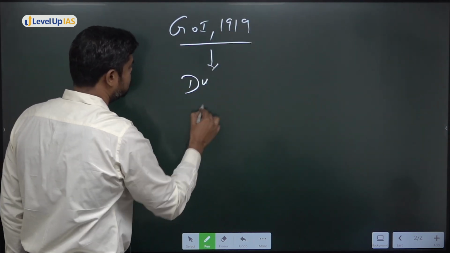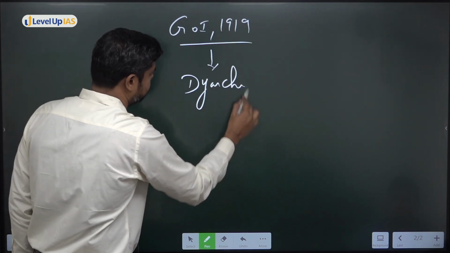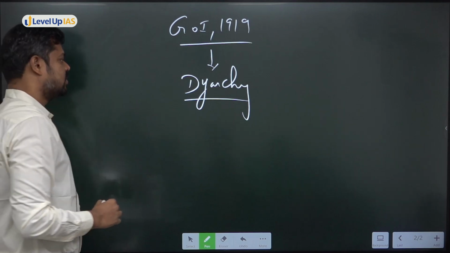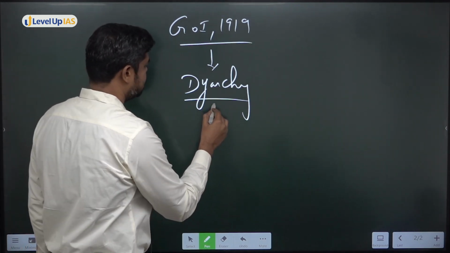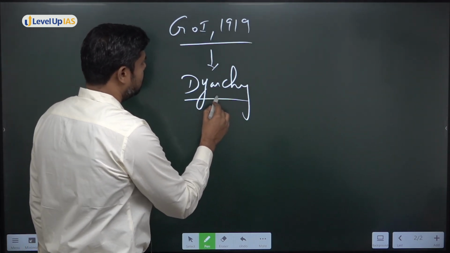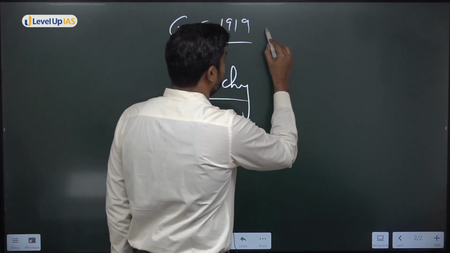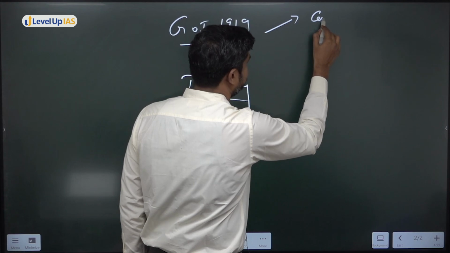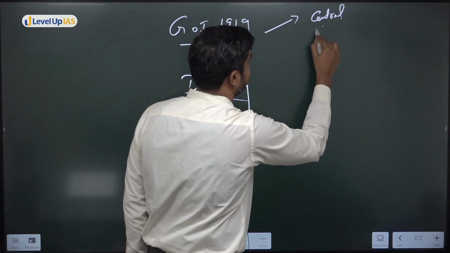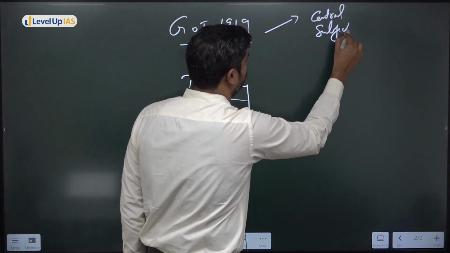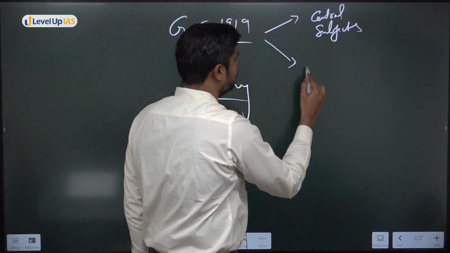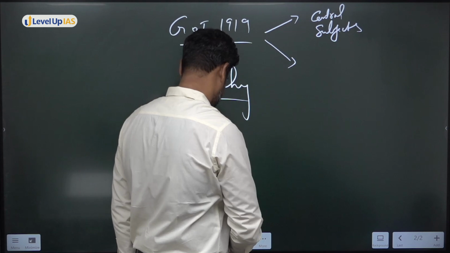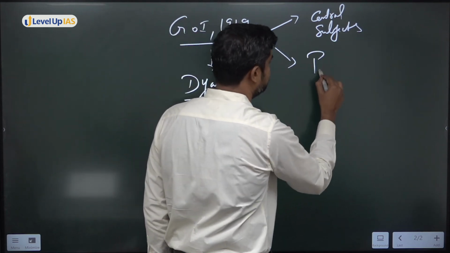How many of you have heard about this diarchy? So what is the system of diarchy? Now, first of all, even before I come to the system of diarchy, in the Government of India Act 1919, we have understood that there were certain central subjects which were controlled by the central executive, and there were certain provincial subjects.